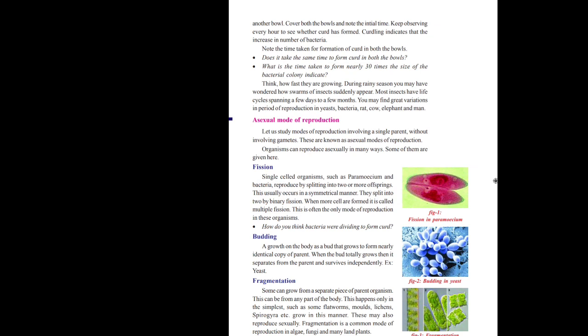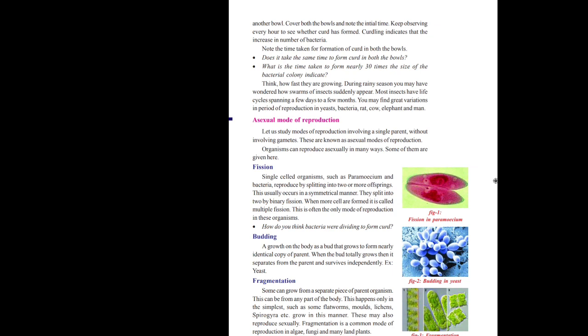Next, the second one is budding. To explain this, we can take yeast as an example. Budding means a growth on the body as a bud that grows to form a nearly identical copy of the parent. When the bud has totally grown, it separates from the parent and survives independently.